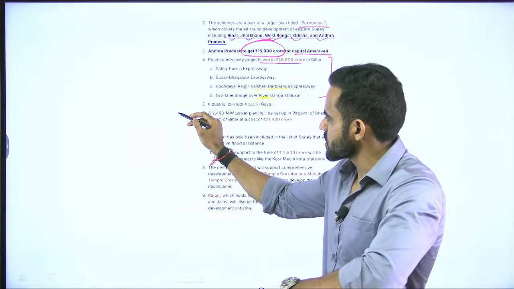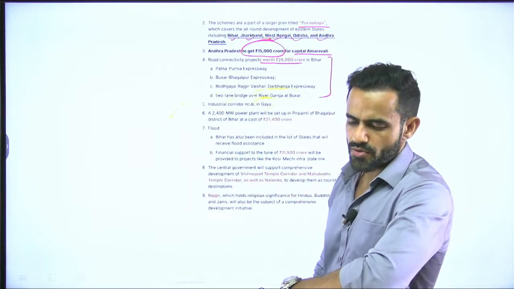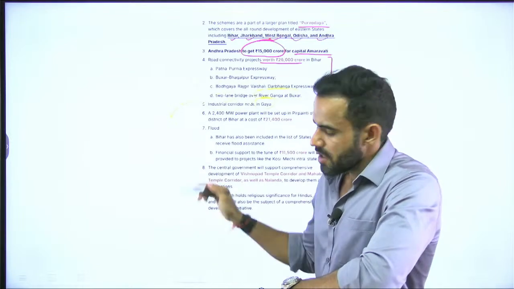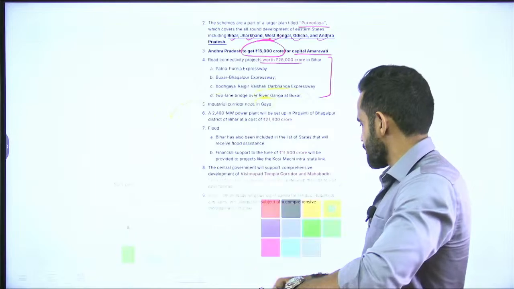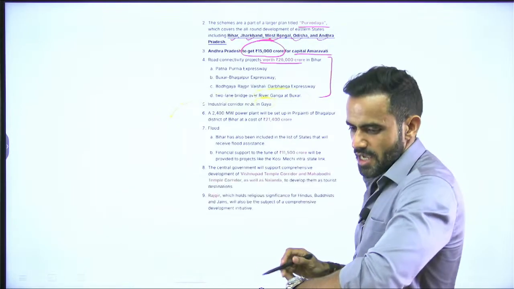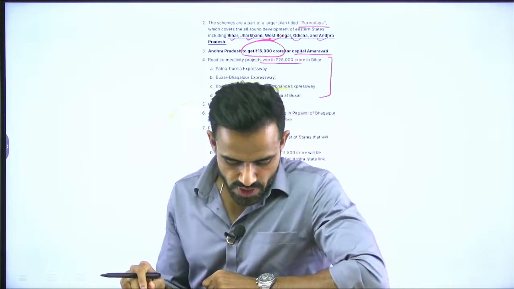So, specify in comment section it will be part of which industrial corridor. This industrial node at Gaya, it will be part of which industrial corridor. Let us see how much information you are able to recall.